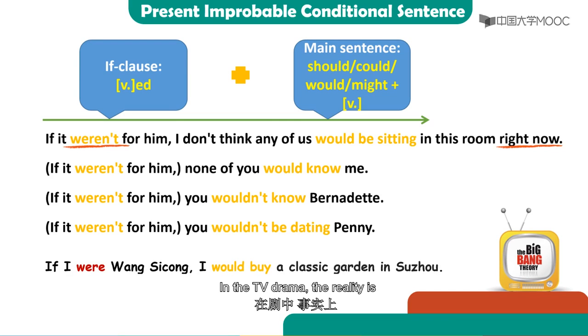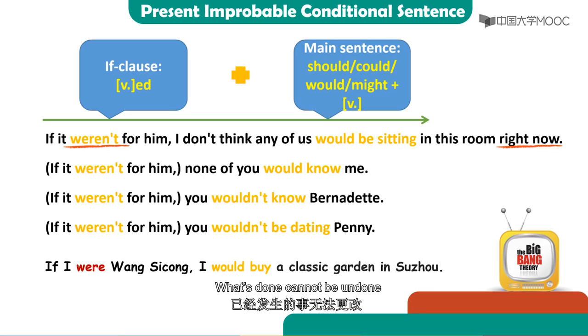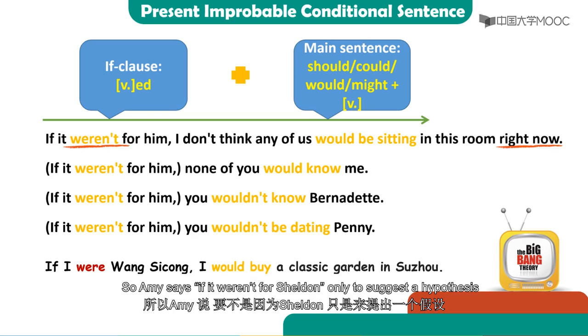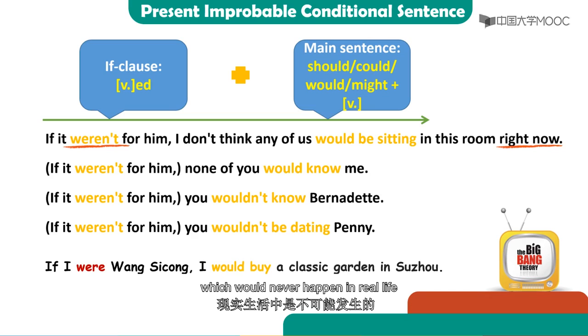In the TV drama, the reality is, it is just because of Sheldon that they are sitting together and get to know each other. What's done cannot be undone. So Amy says, if it weren't for Sheldon, only to suggest a hypothesis, which would never happen in real life.